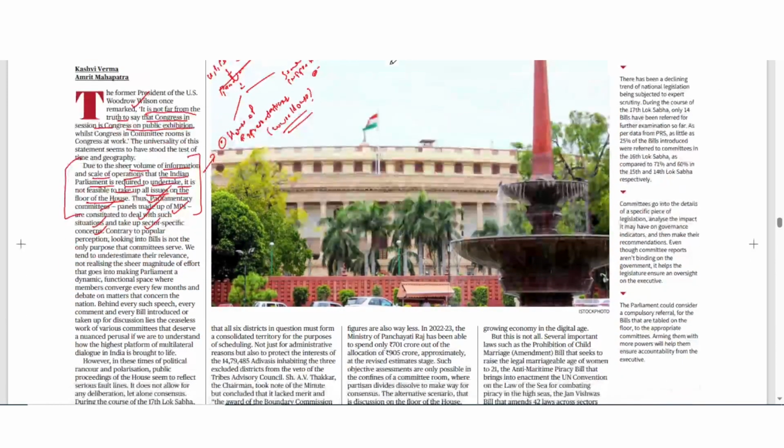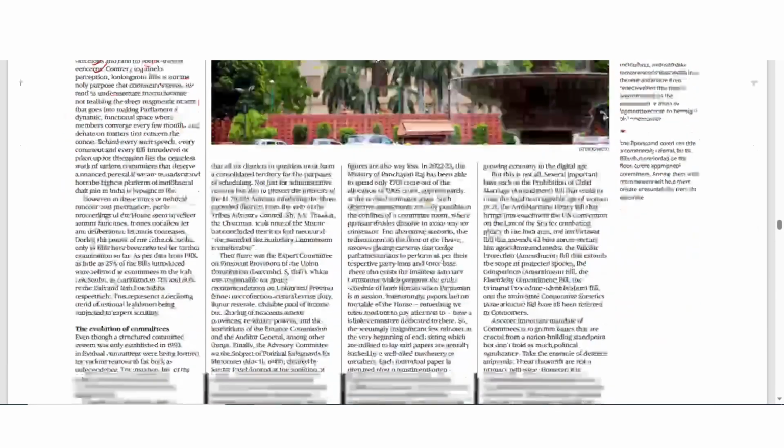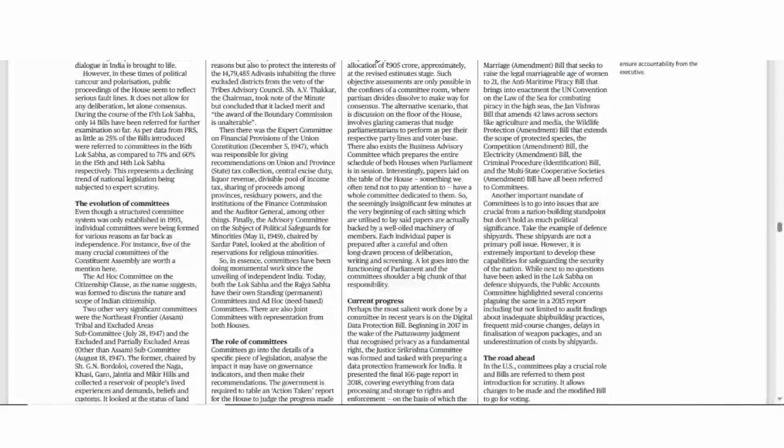Now if you will see that these parliamentary committees, they were given a particular structure in 1993, but they are operating since the independence. If you will see many committees which were established, which were the part of the Constituent Assembly also. So there was ad hoc committee on citizenship clause which discussed the nature and scope of Indian citizenship. Then there were various committees, subcommittees like Northeast Frontier, Assam, Tribal and Excluded Areas Subcommittee, and Excluded and Partial Excluded Areas other than Assam Subcommittee.